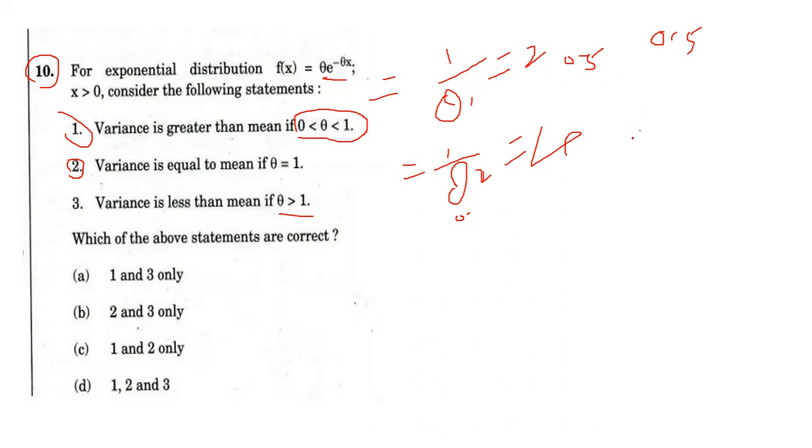1 by 4 is 0.25. Then mean is greater, variance is less. So all are correct. So option D is correct answer for question number 10.